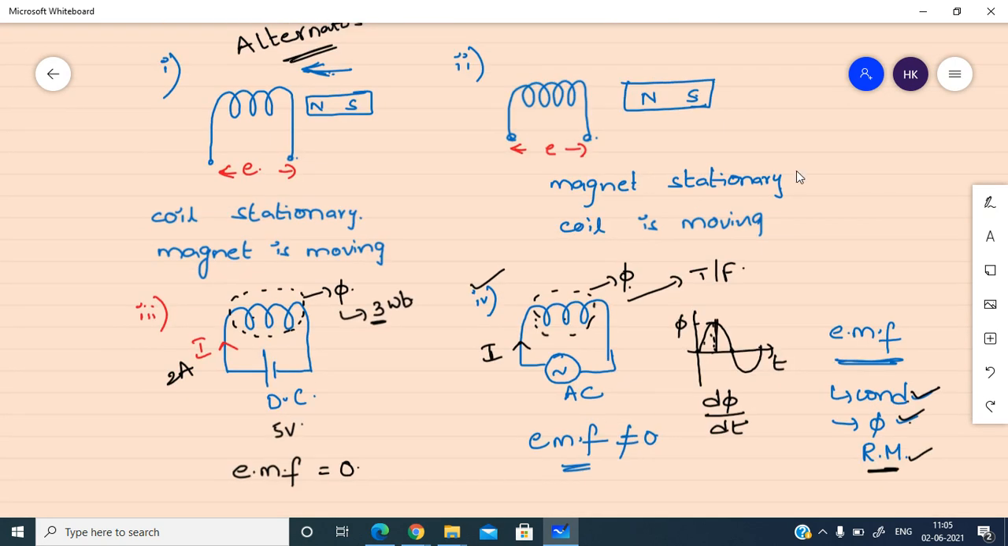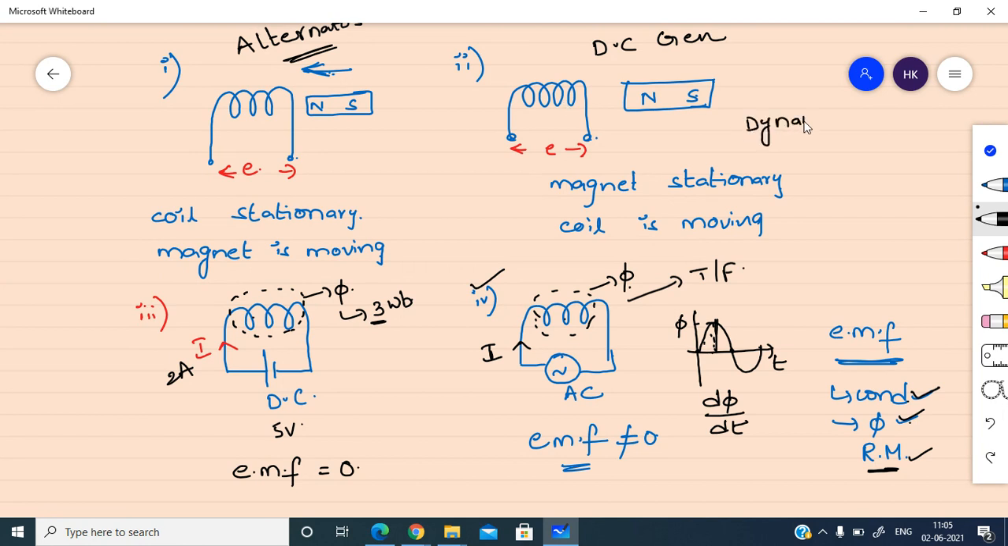And one more thing, in the second case, this is used in DC generators. Here the magnet is stationary but the coil is moving. So whenever the coil is moving and EMF is induced in the coil, that EMF is called dynamically induced EMF. The EMF induced due to the rotation of the coil is called dynamically induced EMF.